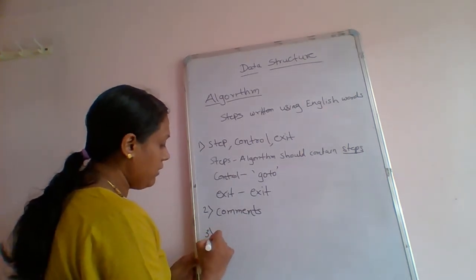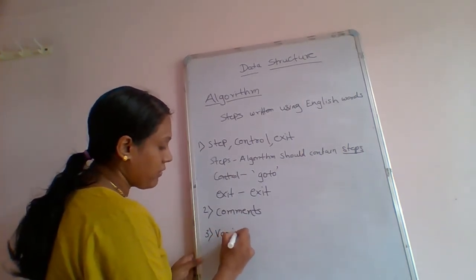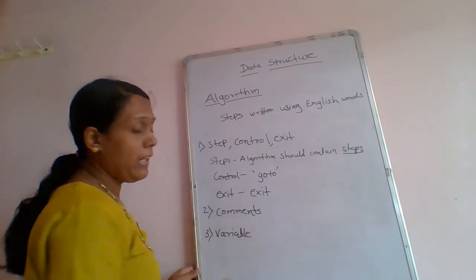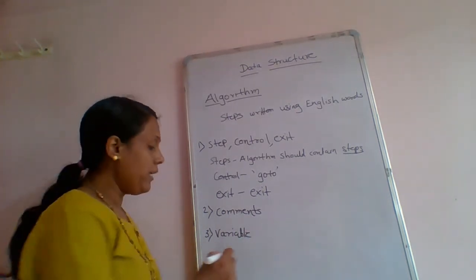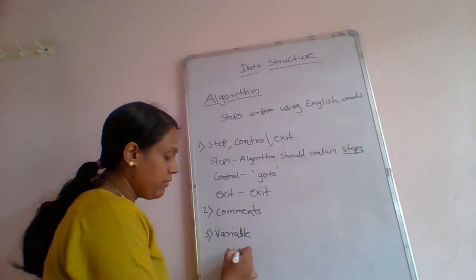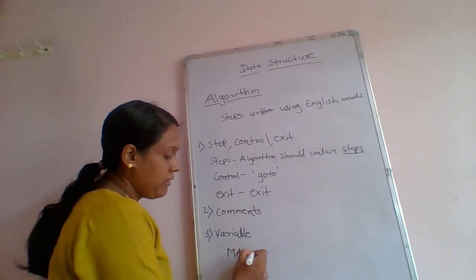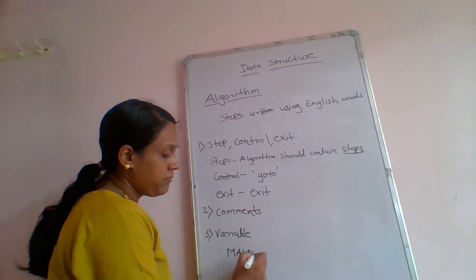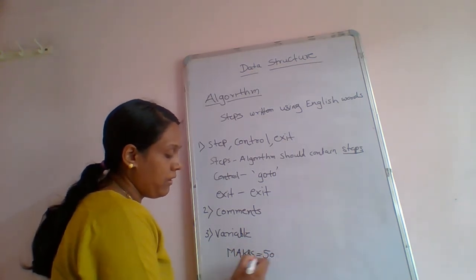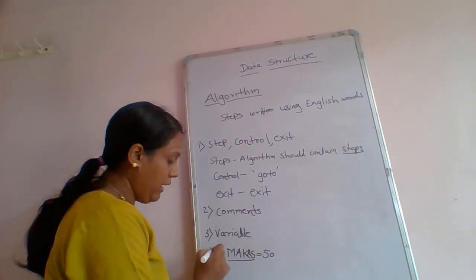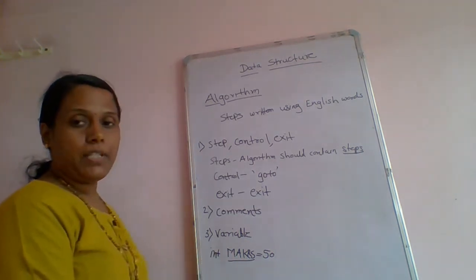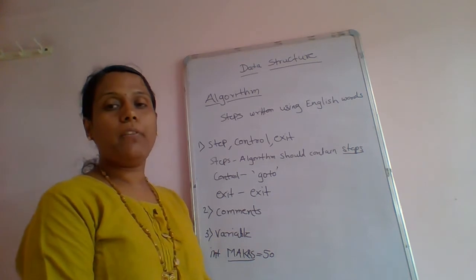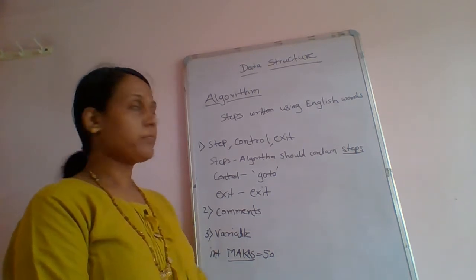Then the third one is the variable. When you declare a variable in an algorithm, you have to declare that variable in a capital letter. For example, int MASS is equals to 50. So this is the variable. This is called the declaration of the variable in an algorithm.